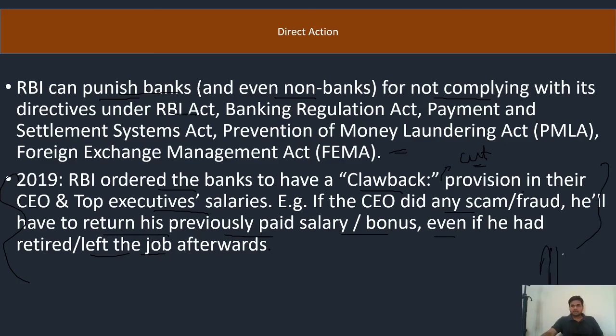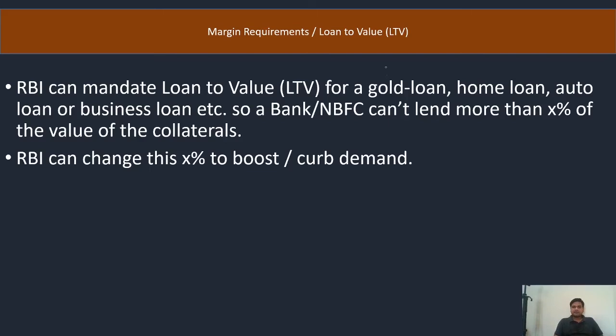Okay. Direct action. Now, marginal requirement, or loan to value. If you are going to take a loan of 40 lakh rupees from a bank, there will be a marginal requirement. The bank will say you must bring 10% of it, or 20% of it. If you are asking for a 40 lakh loan, the bank will give only 36 lakhs, or only 20 lakhs. It is decided by RBI what the marginal requirement on loan to value will be.